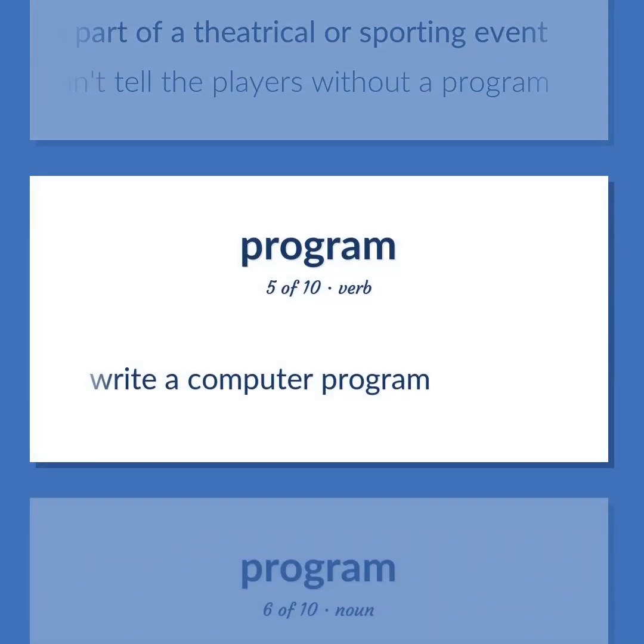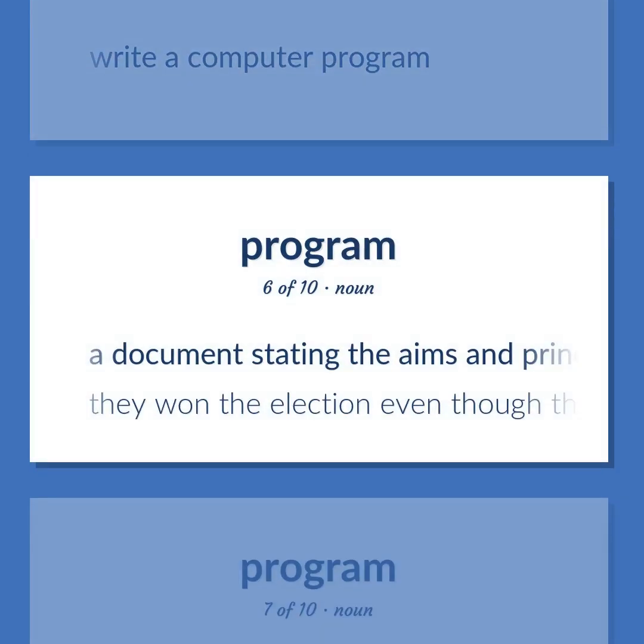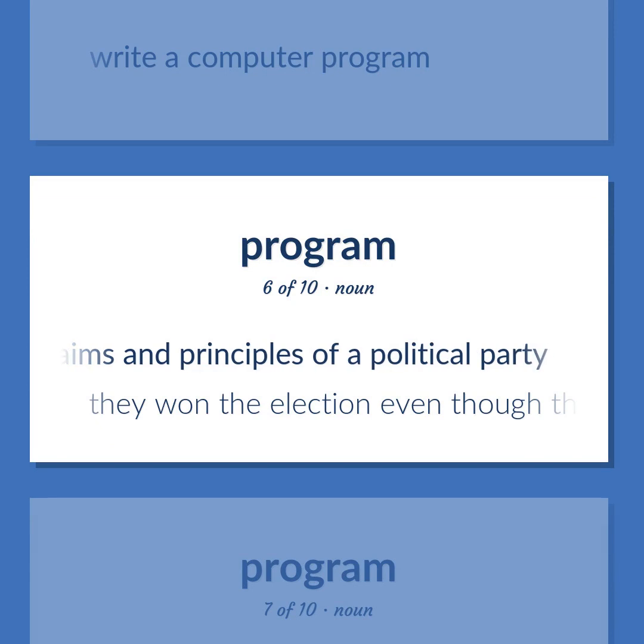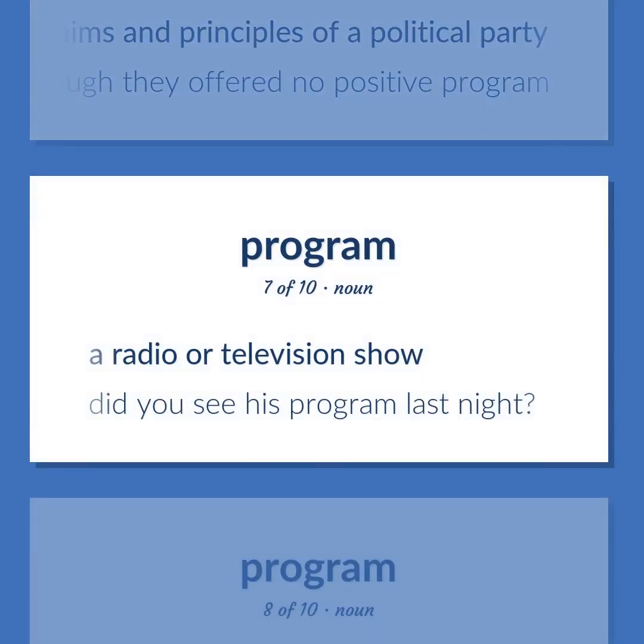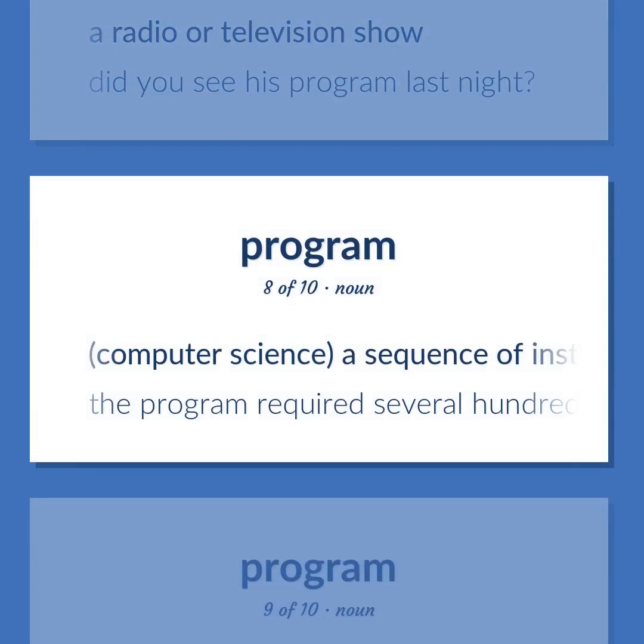Write a computer program. A document stating the aims and principles of a political party. They won the election even though they offered no positive program. A radio or television show. Did you see his program last night? Computer science.